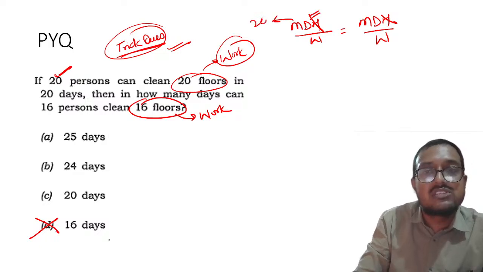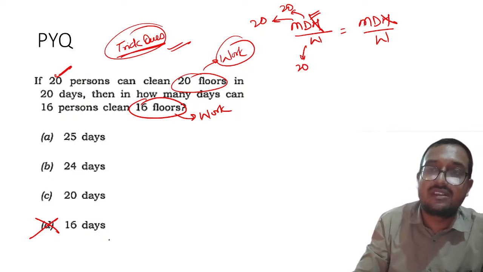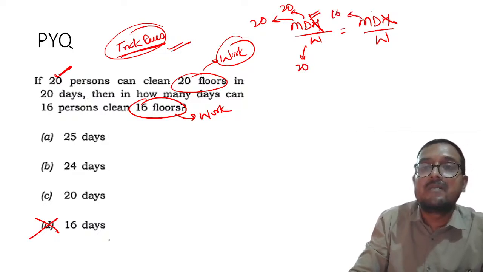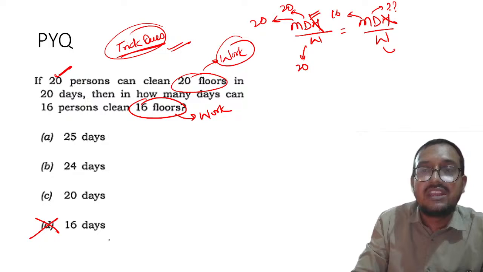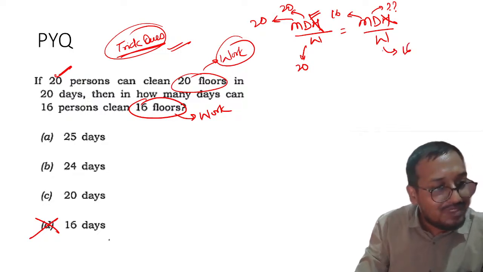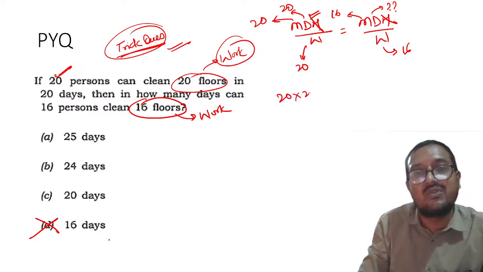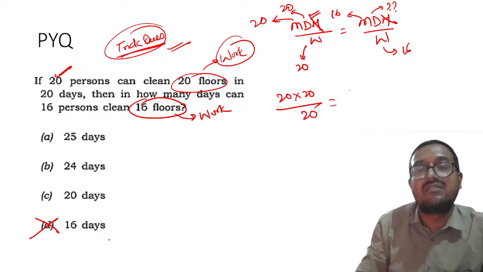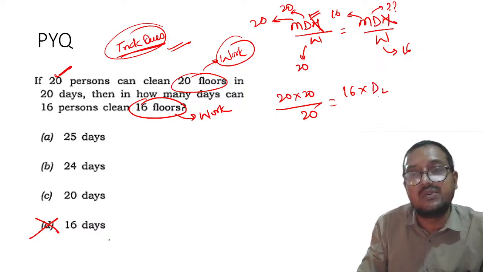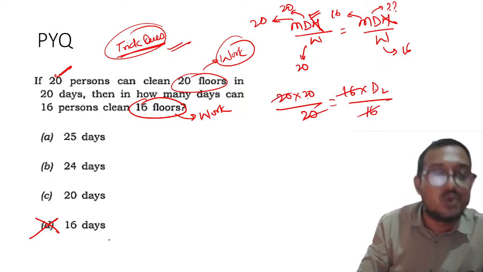In this M1 it is 20, days are 20, and work is again 20, right? Here we have to find the days, and W is 16. Yes, Karthikeyan, that's really awesome. So 20 into 20 divided by 20 will be equal to 16 into D2 upon 16. So you all can understand that D2 is equal to 20.